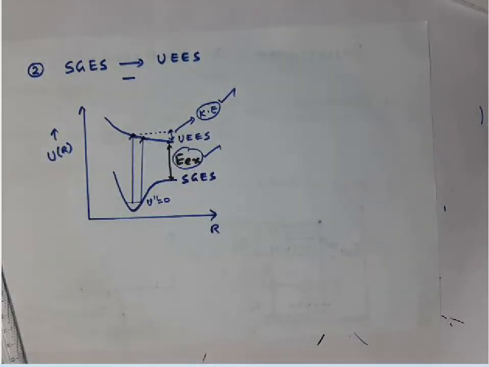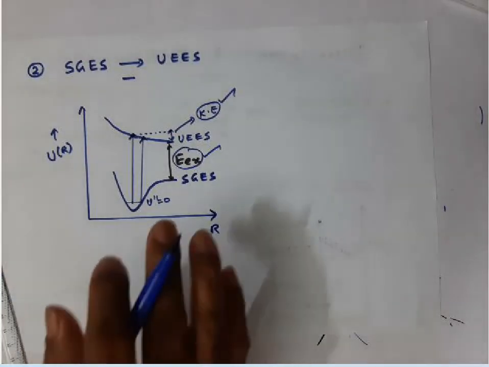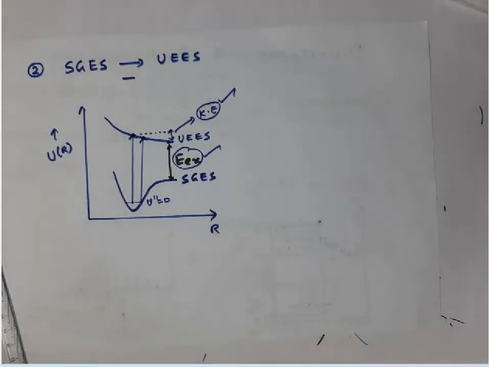So normal dissociation occurs in UV-visible spectroscopy, or electronic spectroscopy, in two ways. Number one, a stable ground electronic state to a stable excited electronic state may lead to dissociation. And the second case, a stable ground electronic state to an unstable excited electronic state may also lead to dissociation. So I have shown pictorially how these two dissociations will occur. In both these cases, we are going to discuss the dissociation energy as we go along.